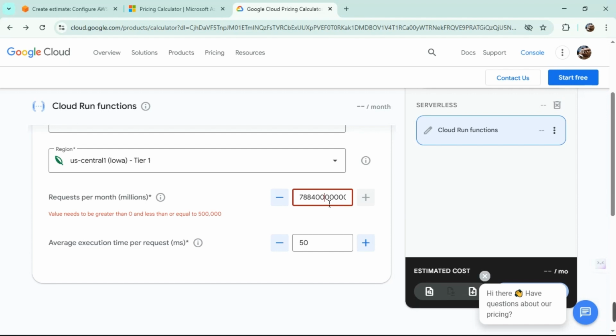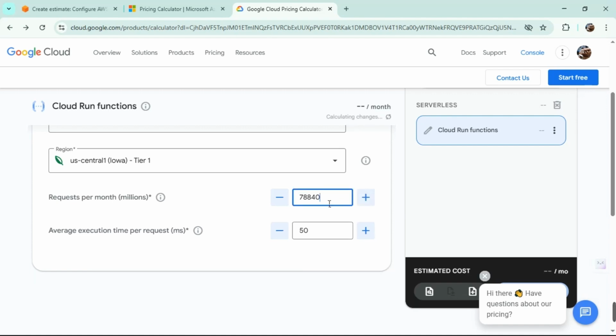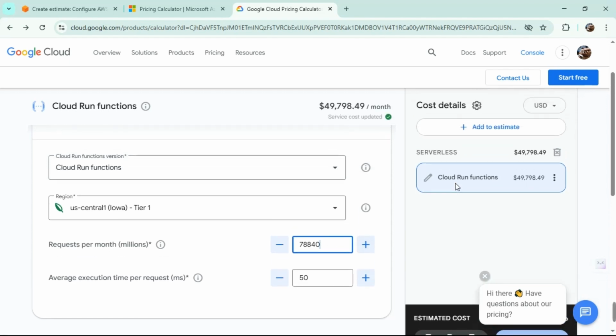Requests per month. Okay, in millions. So you don't need to enter any of this. Just enter this, that's all. You want to see how much the cost is? $49. 2 times the money as Amazon and Azure. That's a lot of money, really.